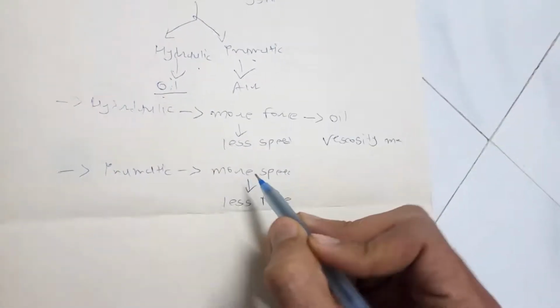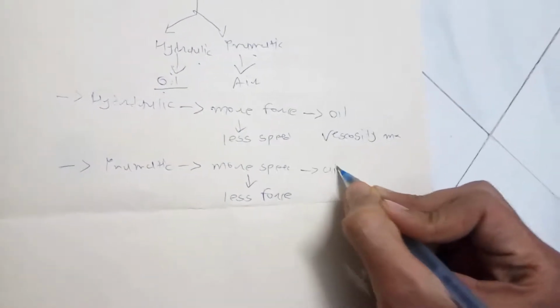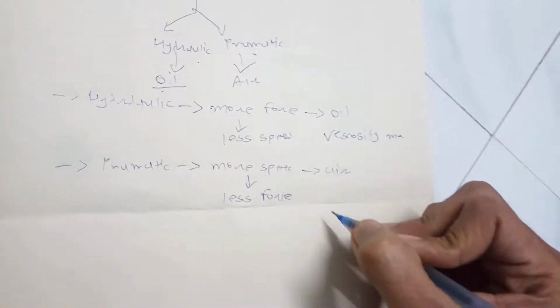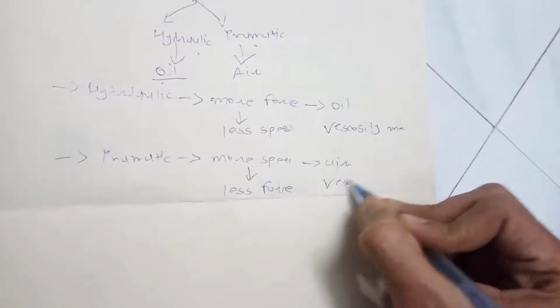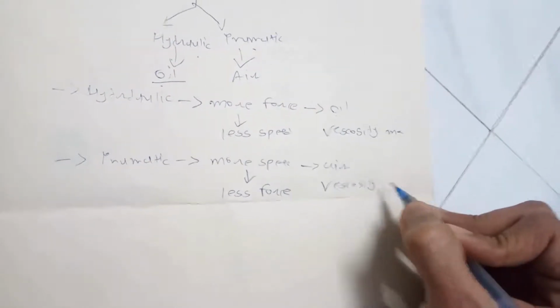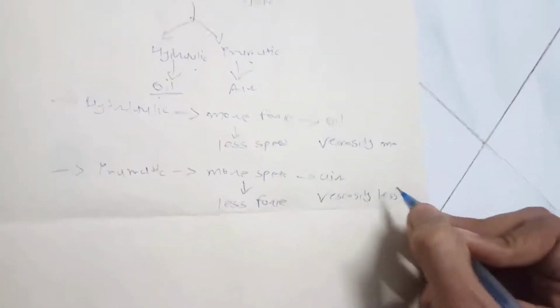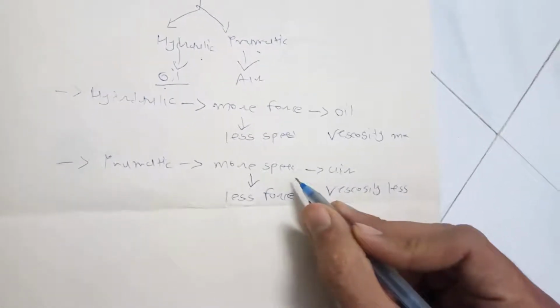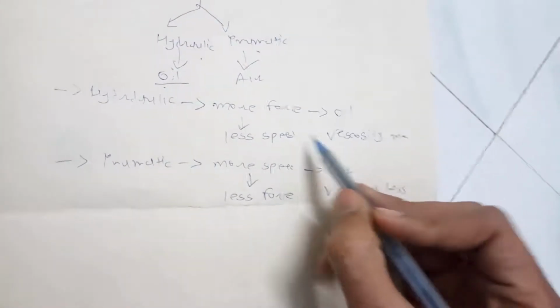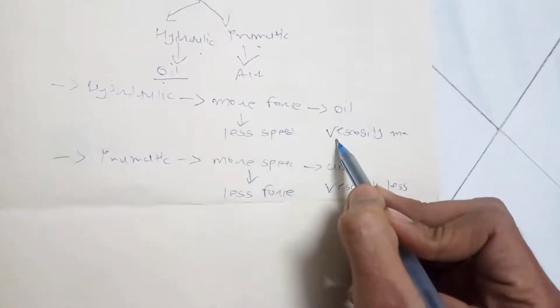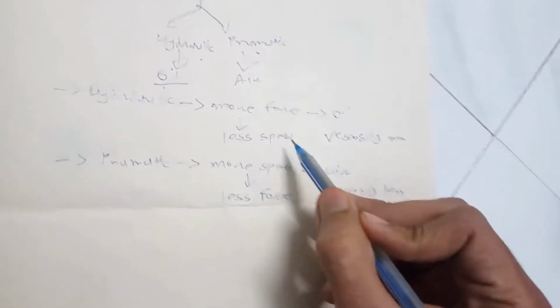And we use air as a working medium in pneumatic system, and viscosity of air is very less. So that's why we can get more speed but less force. And in hydraulic system we can get more force and less speed.